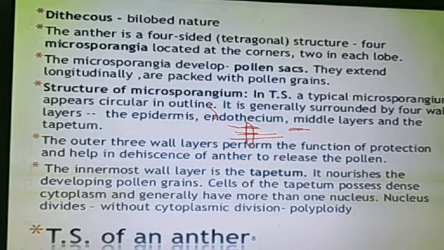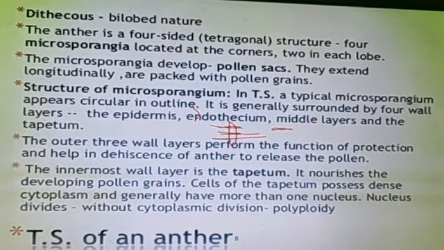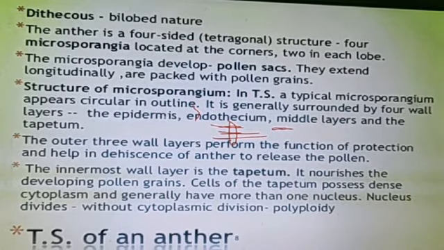Cells of the tapetum possess dense cytoplasm and generally have more than one nucleus. The outer three wall layers perform the function of protection, as we talked about earlier. The innermost wall layer is the tapetum. It contains a lot of cytoplasm, which provides nourishment to the pollen grains. One more important thing is that it has more than one nucleus, because the nucleus divides without cytoplasmic division, which is polyploidy.